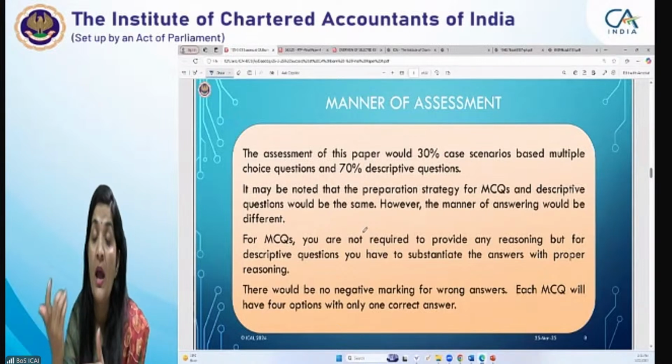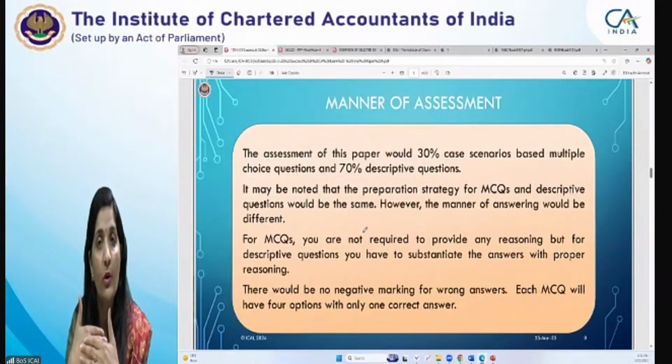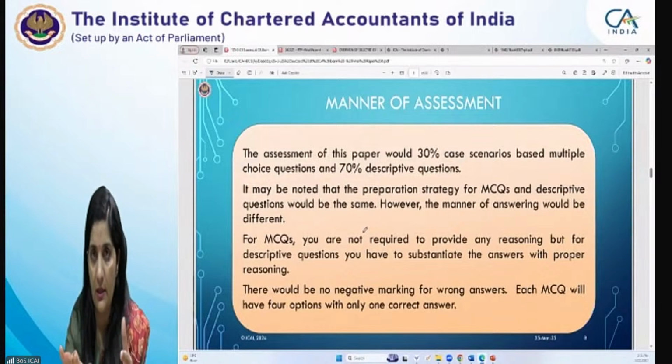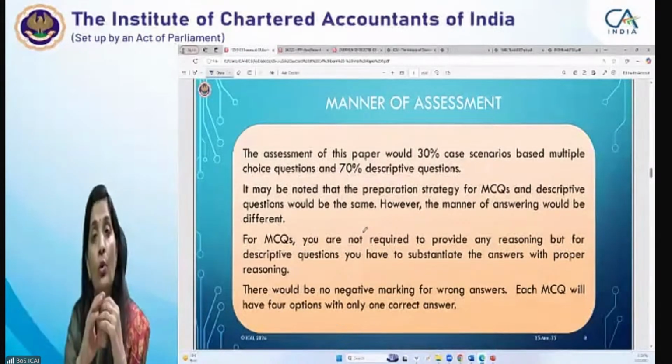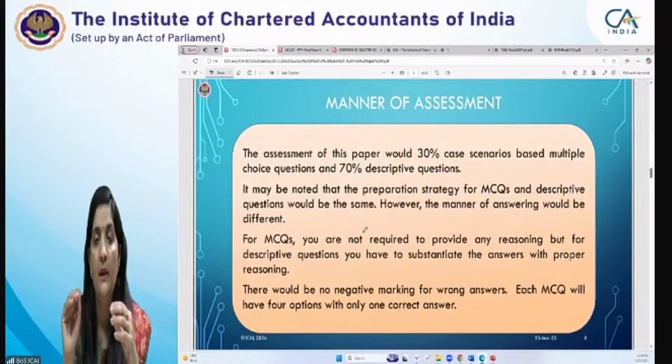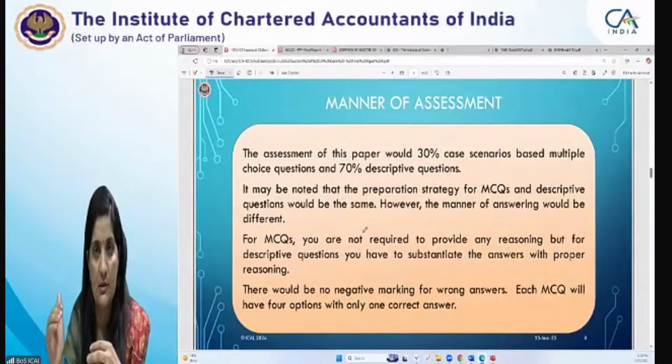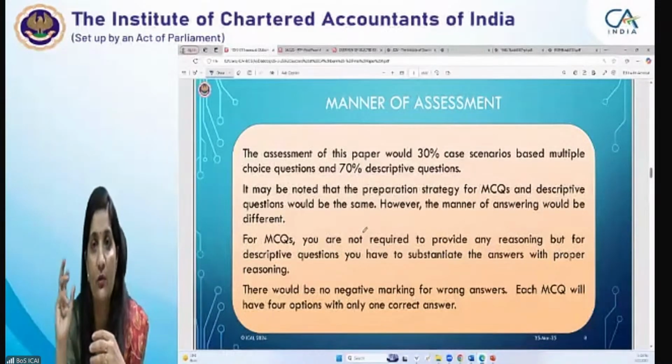ठीक है? MCQs में बहुत अच्छा point ये होता है कि you need not write anything, right? And there would be no negative marking. No negative marking is there while attempting the MCQ sections, right? And you need not give any kind of reasoning also.